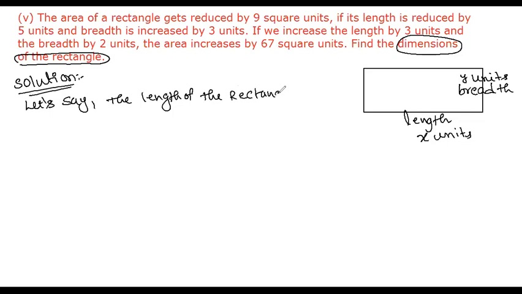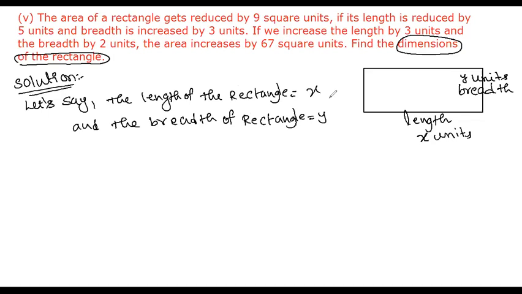Read the question once again yourself. And the breadth of the rectangle is y units. What have they given? The area of a rectangle gets reduced by 9 square units.